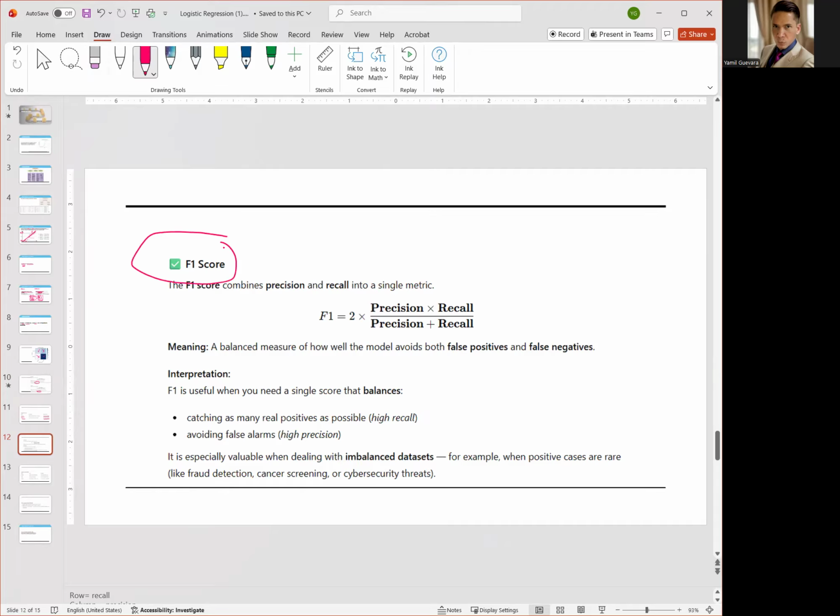Now, here's the F1 score. Let's continue with our cancer example. We're trying to avoid false negatives and false positives. We don't want to tell the patient that they don't have cancer when they do have cancer. We don't want to tell the patient that they do have cancer when they don't. So is there a better score? Yeah, the F1 score. The F1 score takes into account both precision and recall. It's the average of both, okay? So for our example, the best score will be the F1 score.